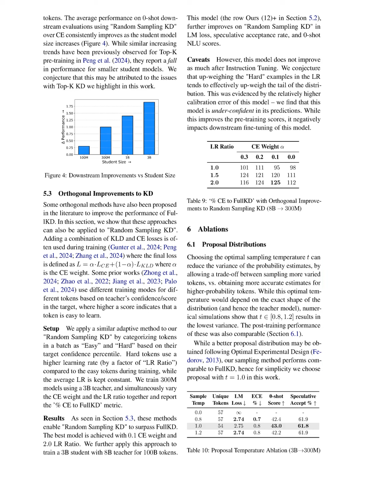Section Summary. In this section, we demonstrate that extending training of the student model and employing random sampling KD leads to performance comparable to full KD across various tasks and model sizes. We also explore adaptive learning rates for different token difficulties, which further enhance the effectiveness of random sampling KD, although we note potential drawbacks in downstream fine-tuning due to calibration issues.